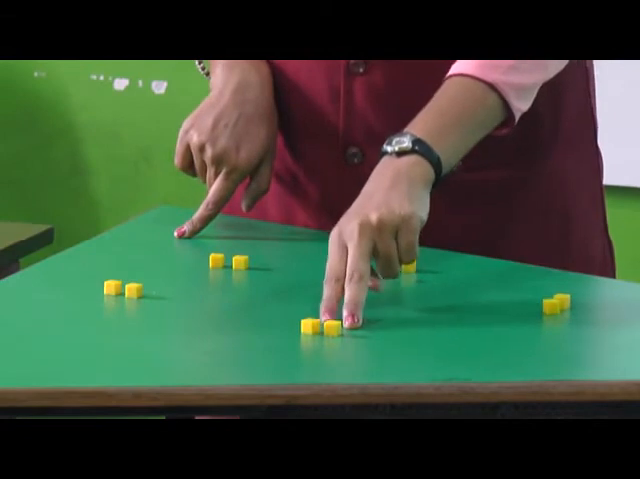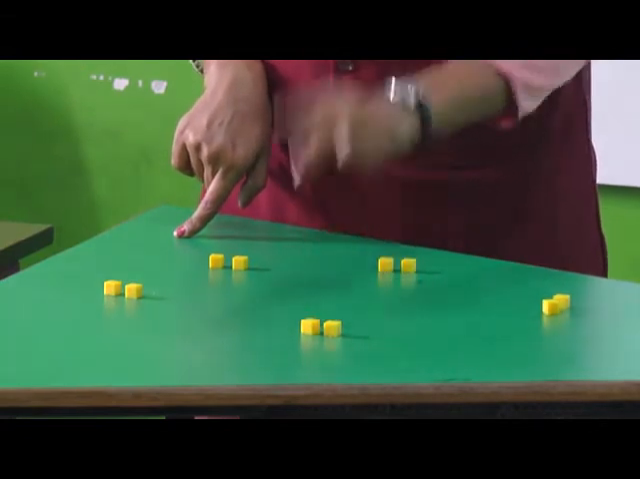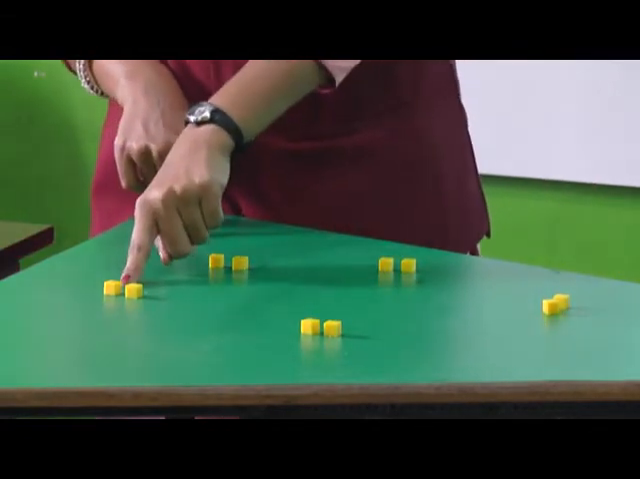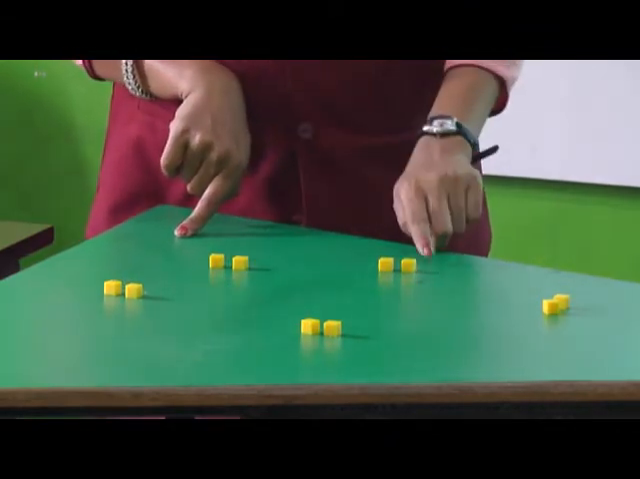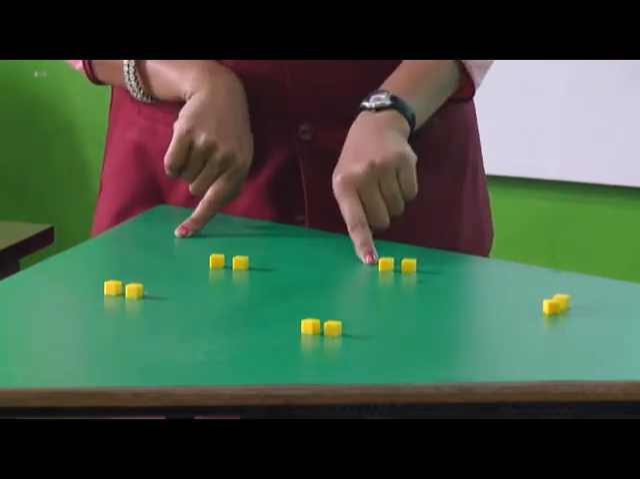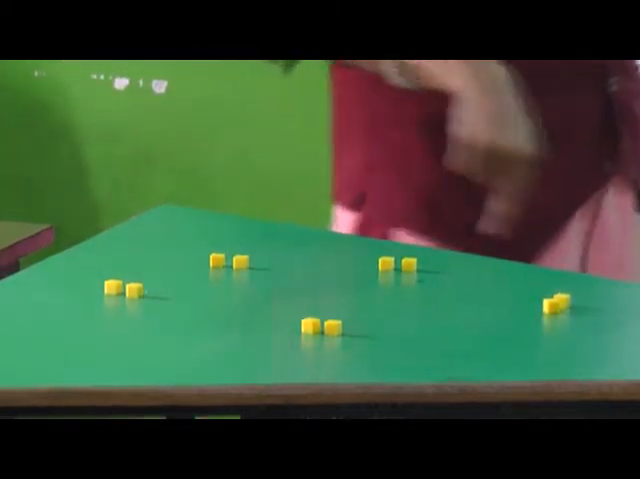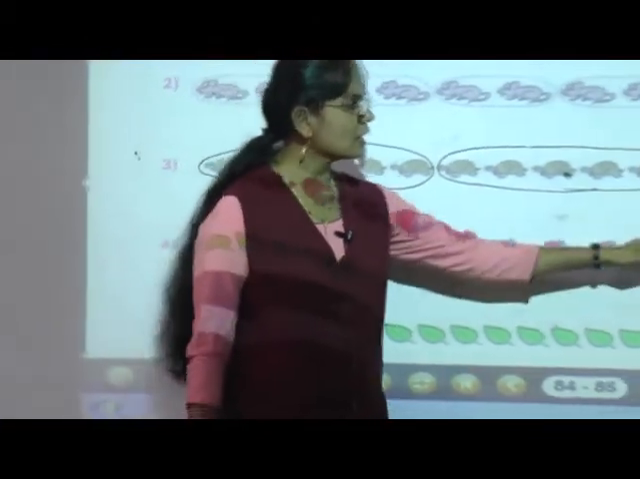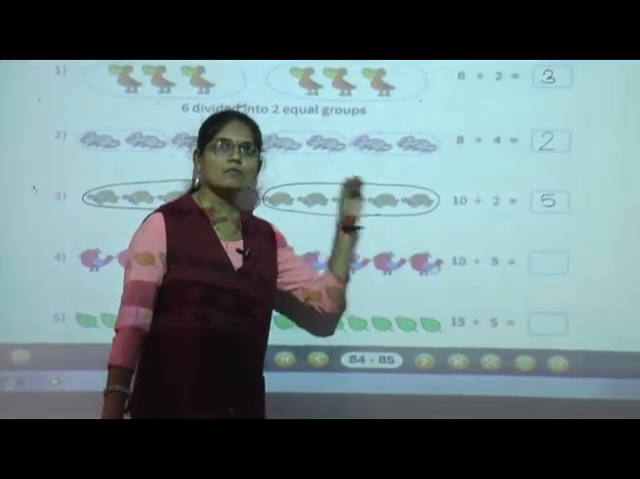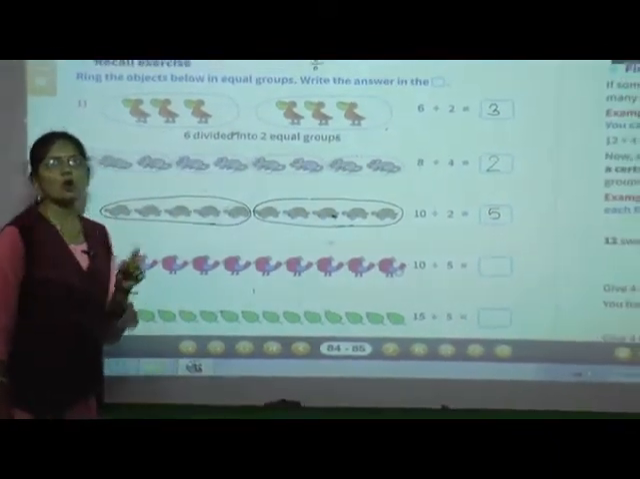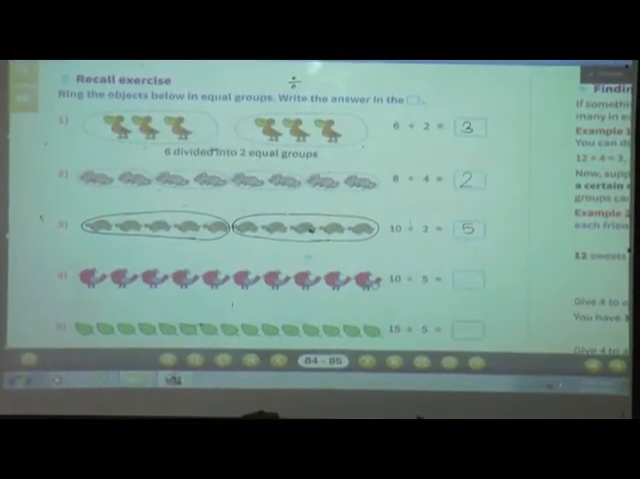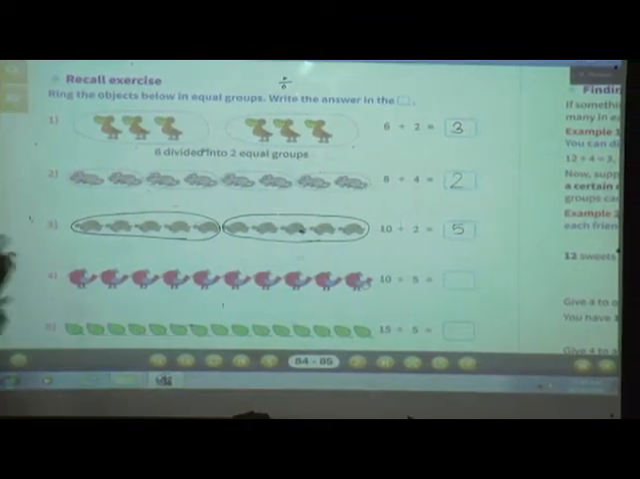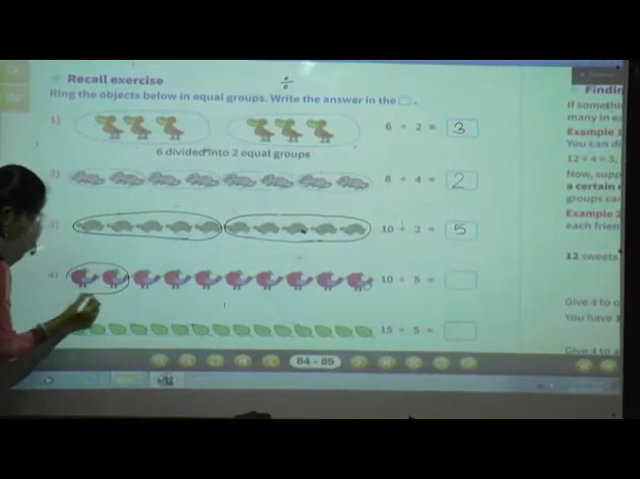Now we will see the second group. In the second group also there are 2 cubes. See the third group. Here also 2 cubes are there. This is the fourth group. Here also 2 cubes are there. And this is the fifth group. Here also 2 cubes are there. Means when we divide these 10 objects into 5 groups, each group got 2 objects. So what will we do here? We will make a group of 2 objects.